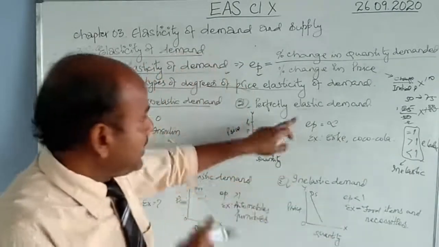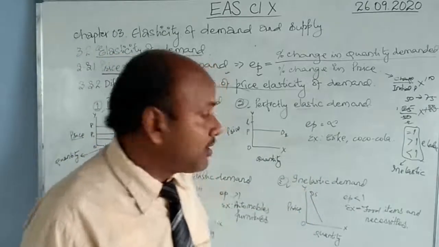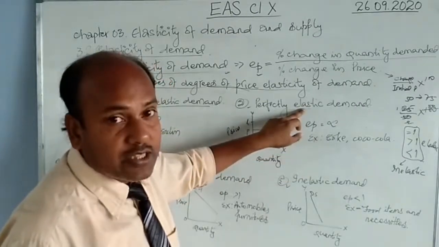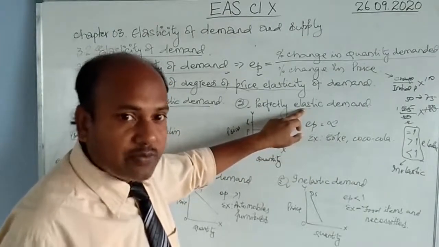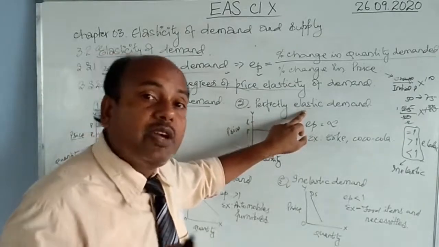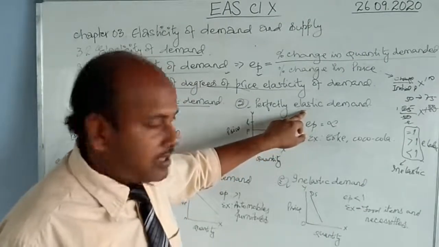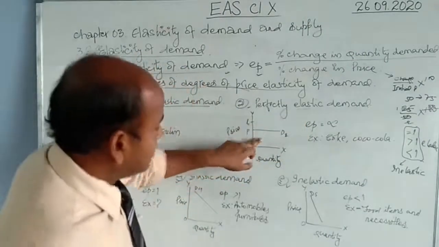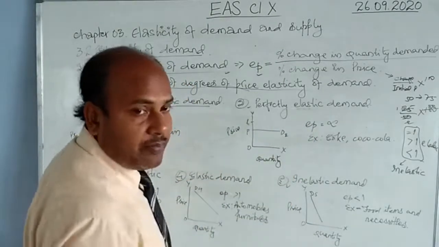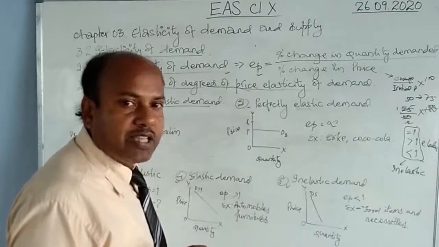So perfectly elastic demand refers to the responsiveness of change in demand because of the change in price, where the change in demand could be up to any extent, even because of a small change in its price. Hence, you try to understand this picture. Perfectly elastic means highly changeable demand. A small change in price will bring a big change in demand.